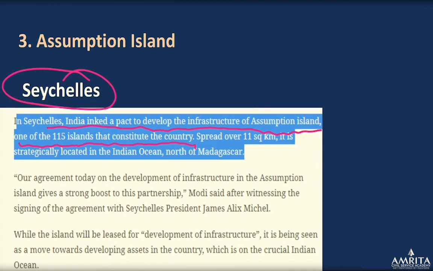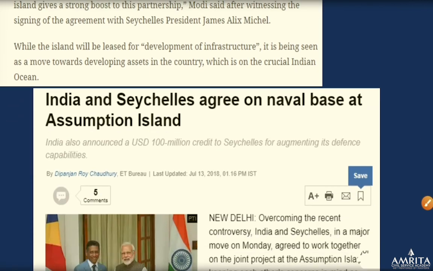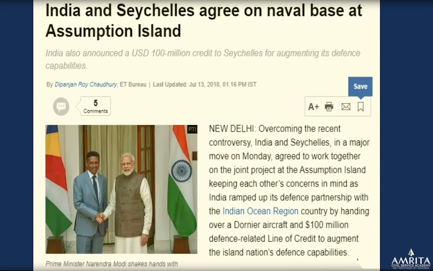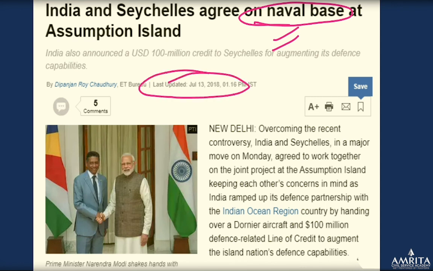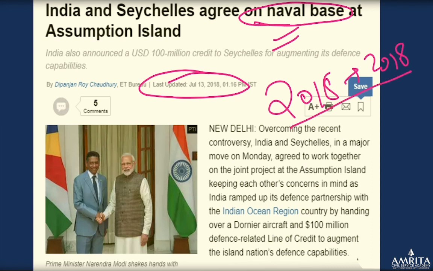Basically, they want to develop the infrastructure, and now they have updated this infrastructure facility to have a naval base, right? You can see the 2018 news, so 2015 to 2018, and this is really important. Assumption Island location, it is a part of the Seychelles, right?